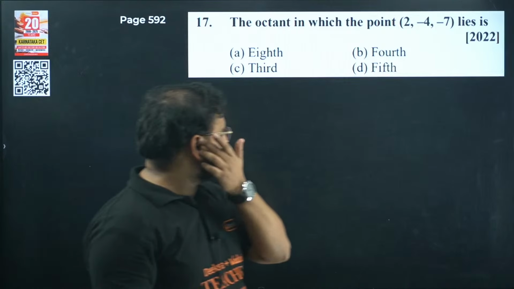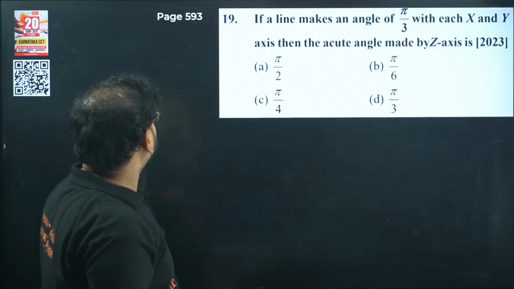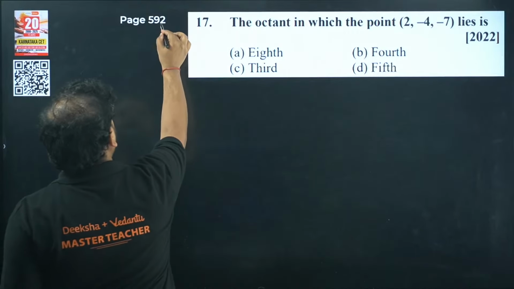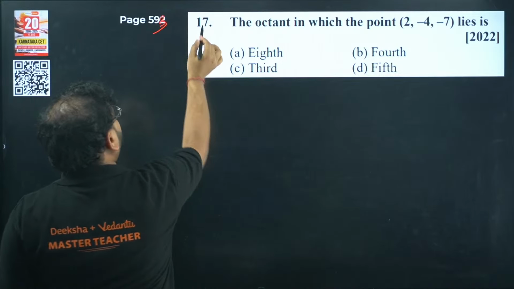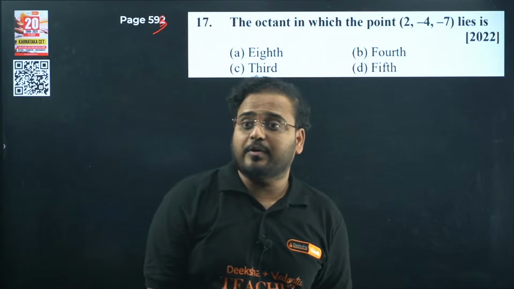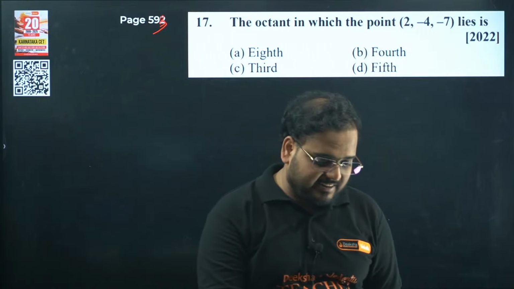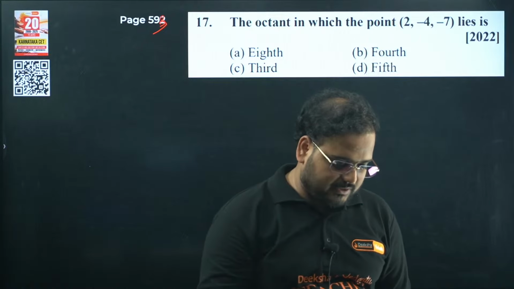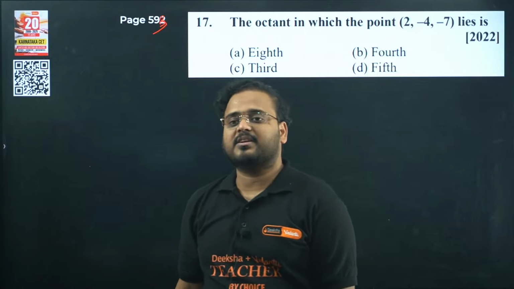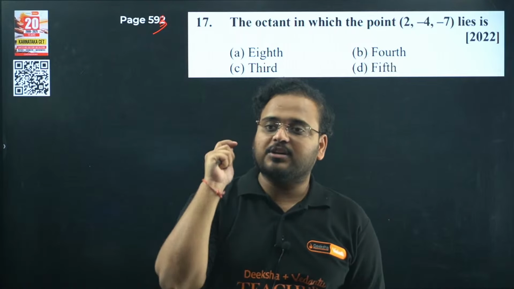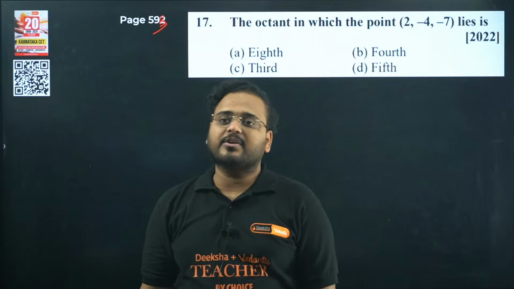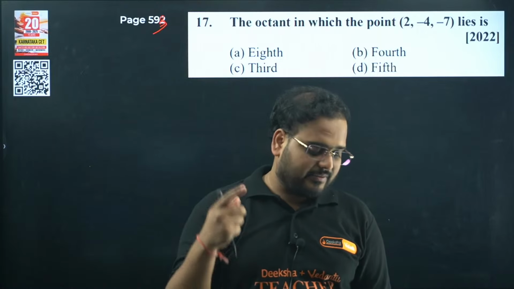Page number 592, question number, this is going to be 593 actually, I think. Yeah, this is 593, question number 17. This is a very good and very unique question and it came very recently. How many of you know the answer of this one? I want to know. The octant in which (2, -4, -7) lies.